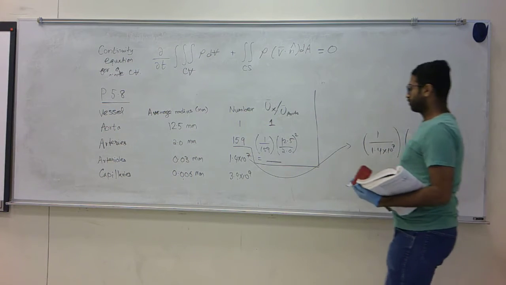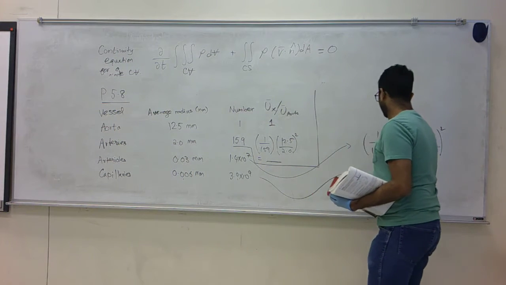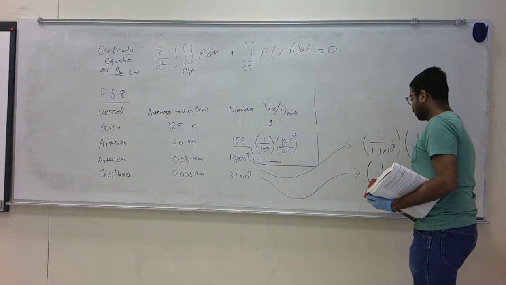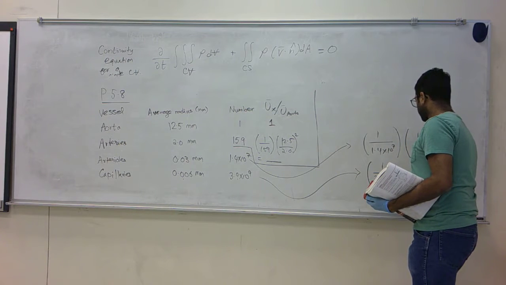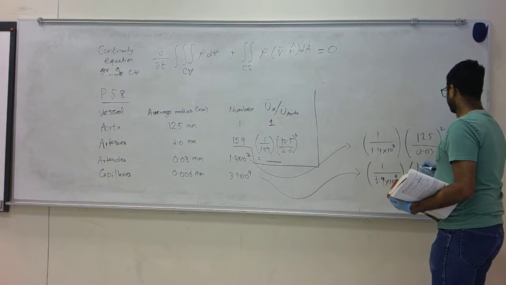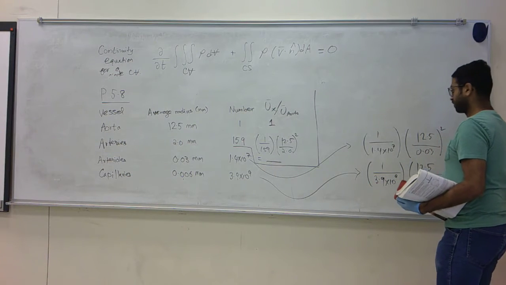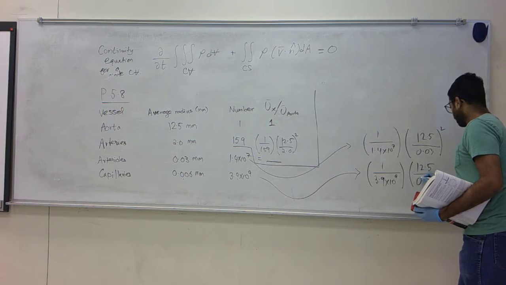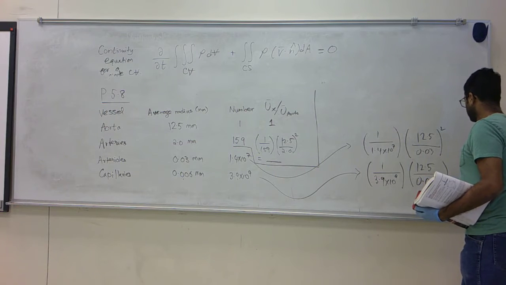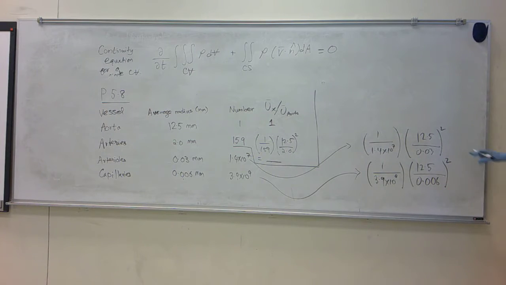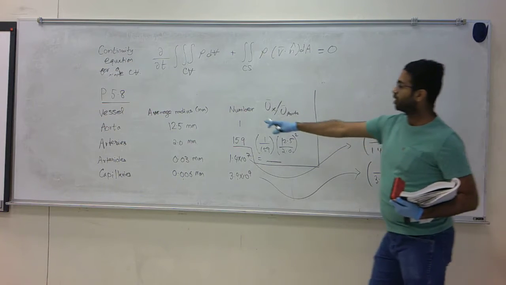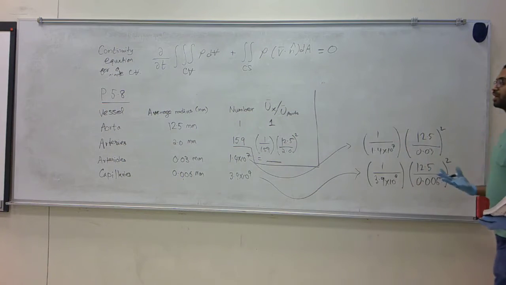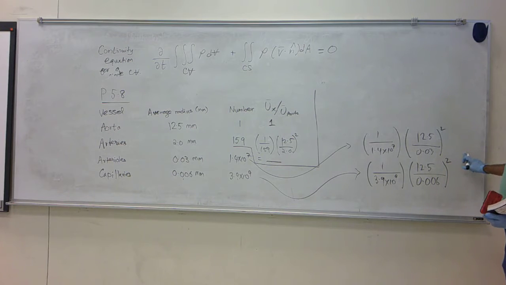And for the last, my ratio is going to be 1 over 3.9 times 10 to the power 9 multiplied by 12.5 divided by 0.006 squared. I didn't worry about units because they are all in millimeters, or if you have data in different units, you are well served if you convert them into the same unit before you continue. So you can work out this ratio.